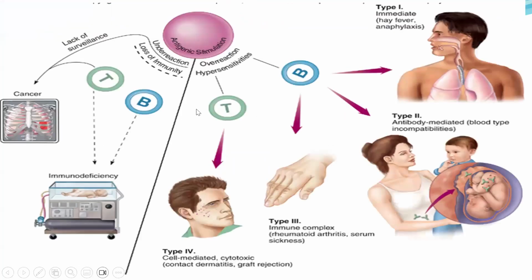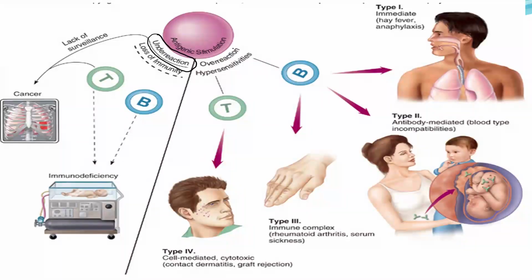There are two types of immune system disorders. The first one is called the underreactions. It means that our immune system lacks immunity, or is really weak. So this one is called the underreaction.